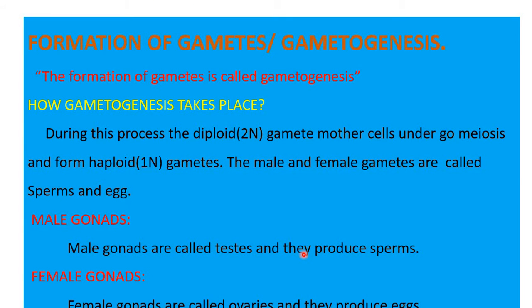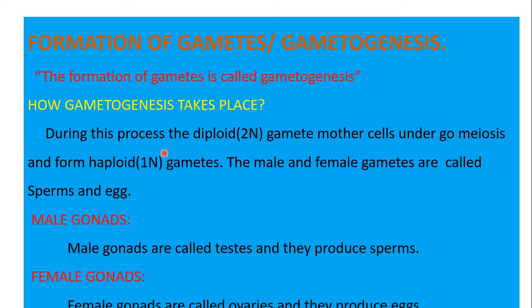Okay, now let's go to the topic, that is formation of gametes or gametogenesis. The formation of gametes is called gametogenesis. Now how does gametogenesis take place? In males and females there are different steps in gametogenesis. We will discuss them one by one.